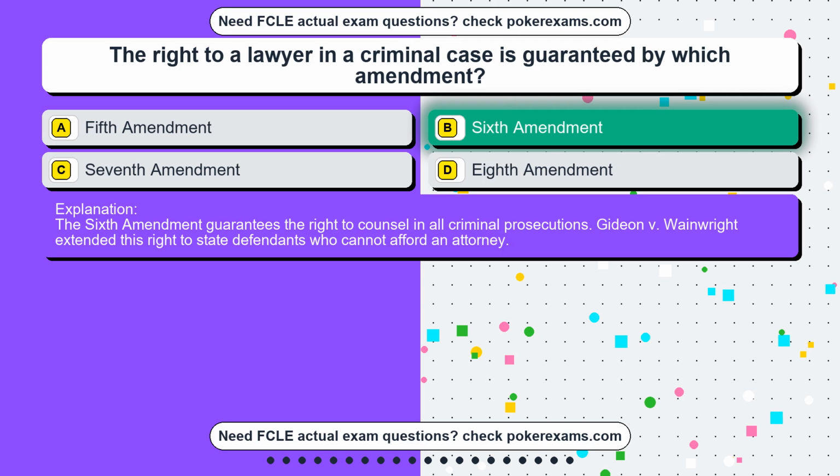The 6th Amendment guarantees the right to counsel in all criminal prosecutions. Gideon v. Wainwright extended this right to state defendants who cannot afford an attorney.